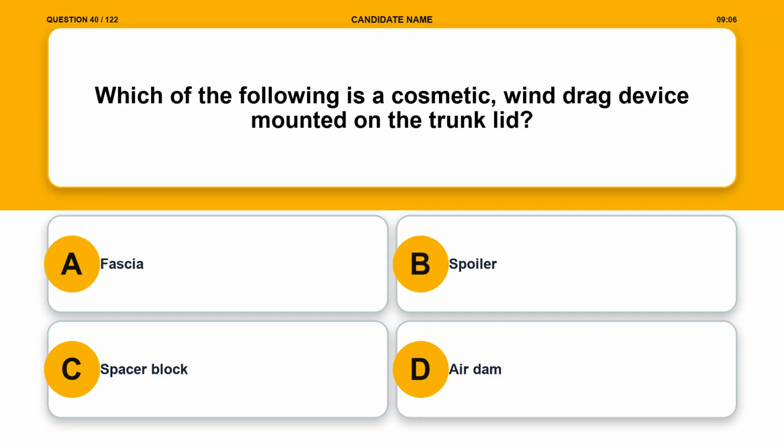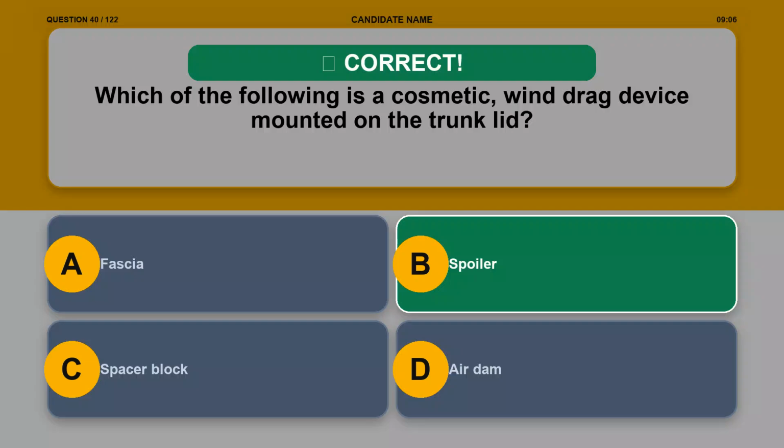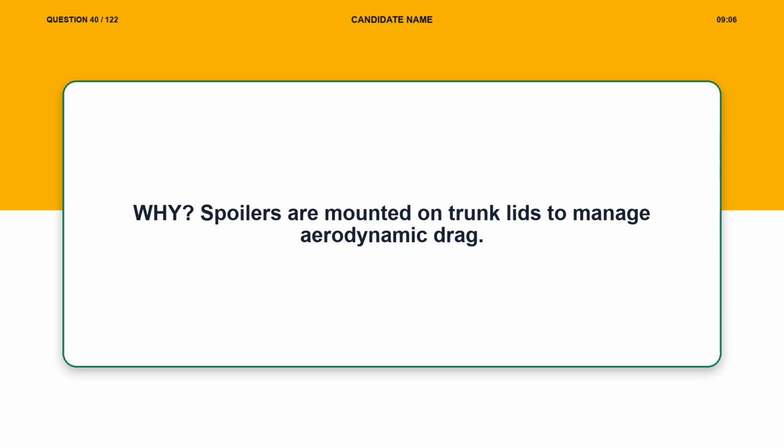Question 40. Which of the following is a cosmetic, wind drag device mounted on the trunk lid? Option A, fascia. Option B, spoiler. Option C, spacer block. Option D, air dam. The correct answer is option B, spoiler. Explanation. Spoilers are mounted on trunk lids to manage aerodynamic drag.